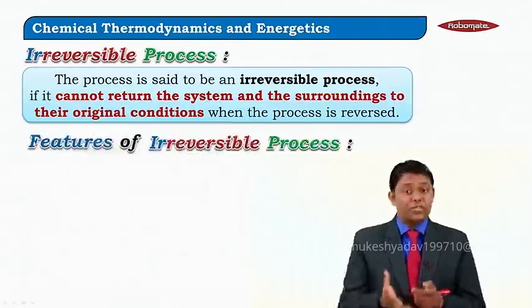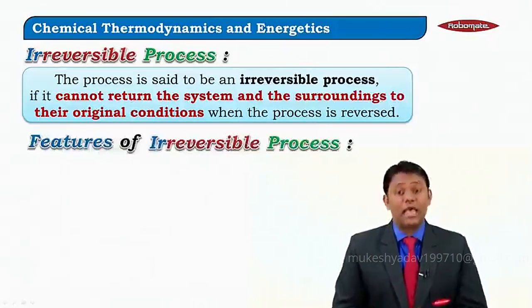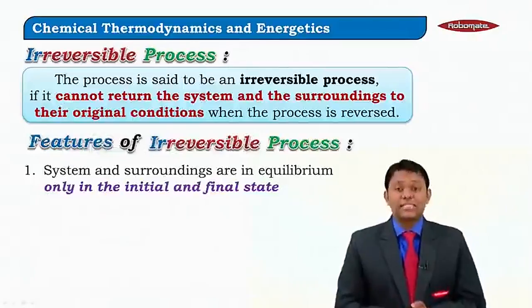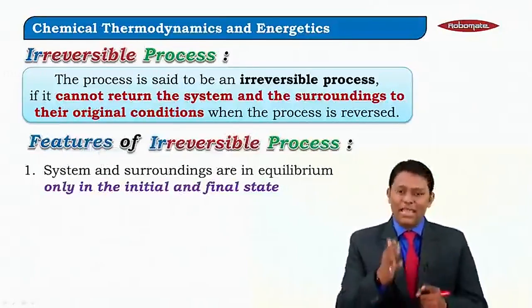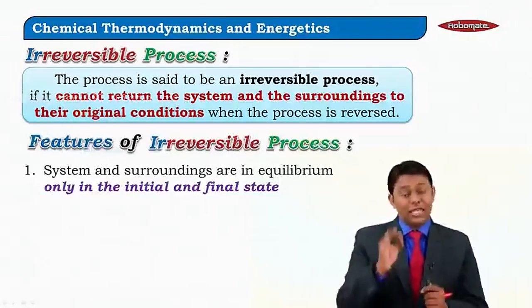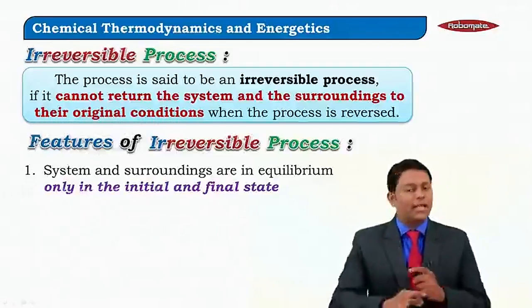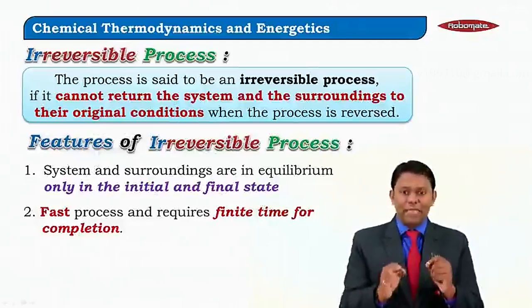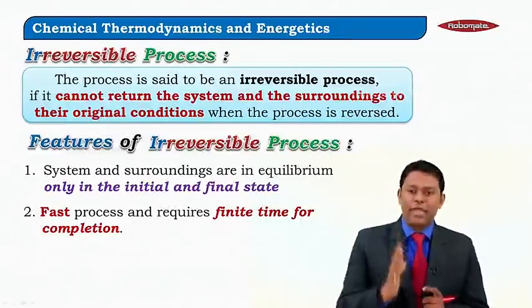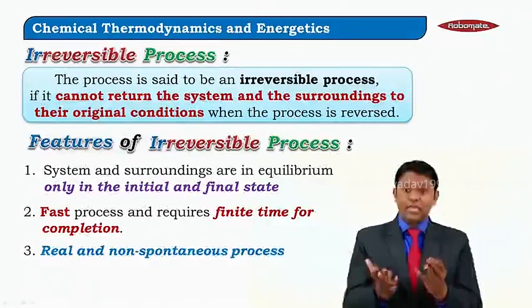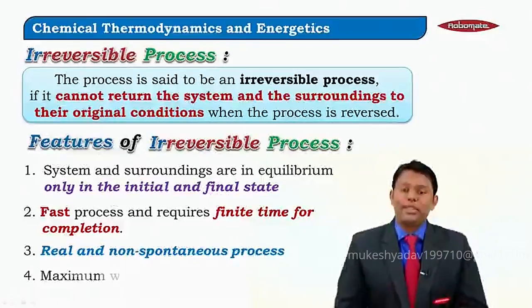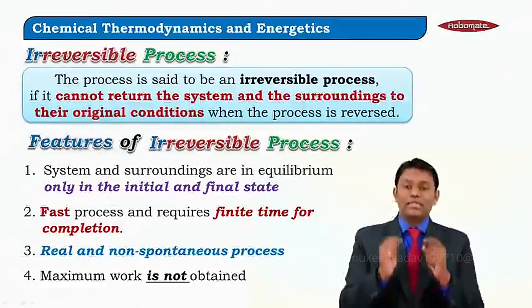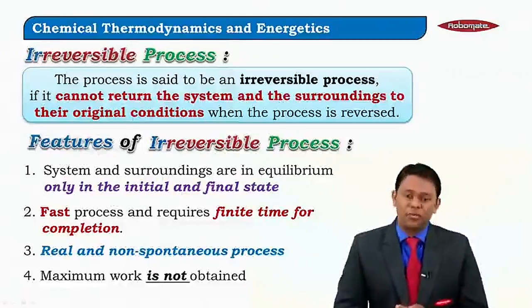There are certain features of irreversible process as well. System and surrounding are in equilibrium only in the initial state and the final state, otherwise they are not. Second, it is a fast process and it will take place within a finite amount of time. Lastly, it is a real thing and it will be a non-spontaneous process, and the work done in such situations is not maximum.